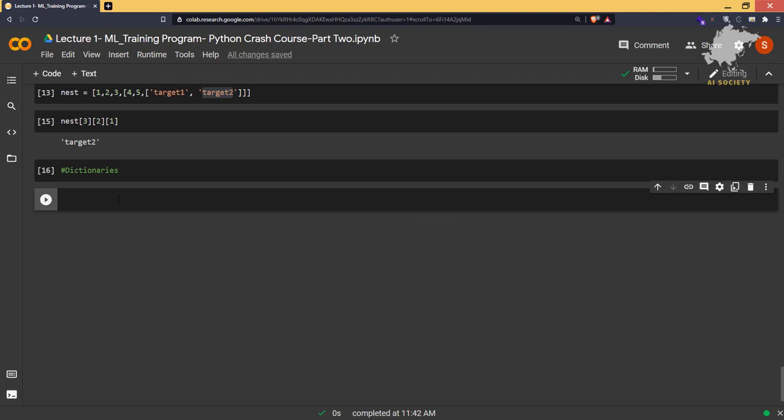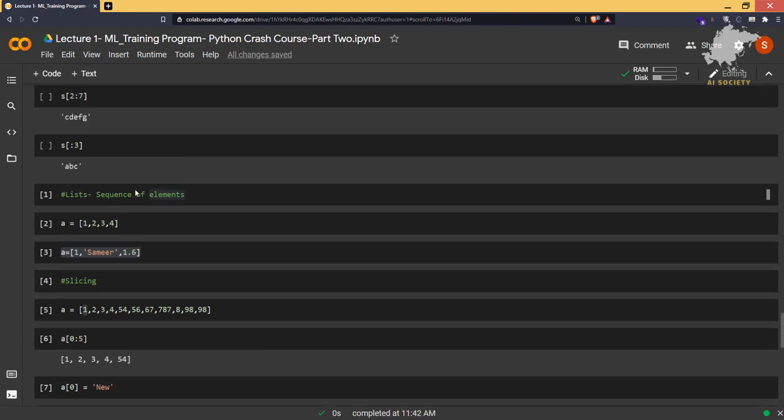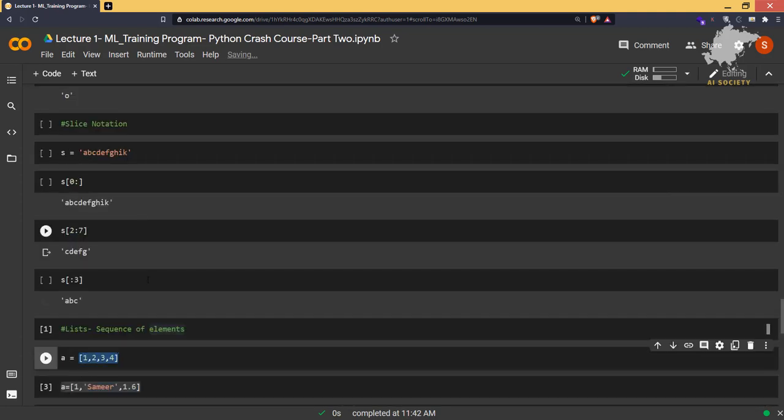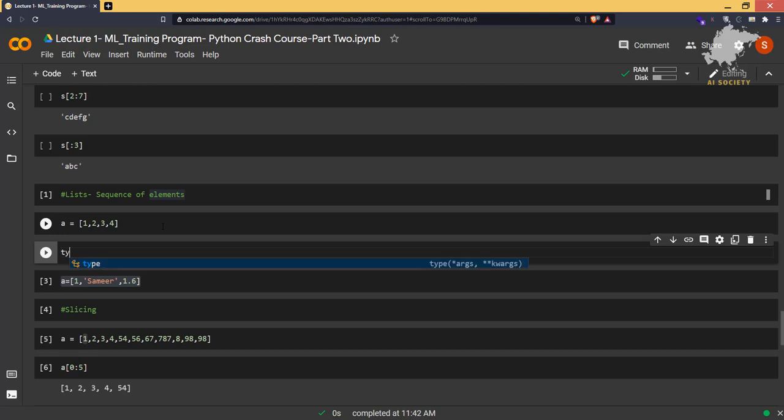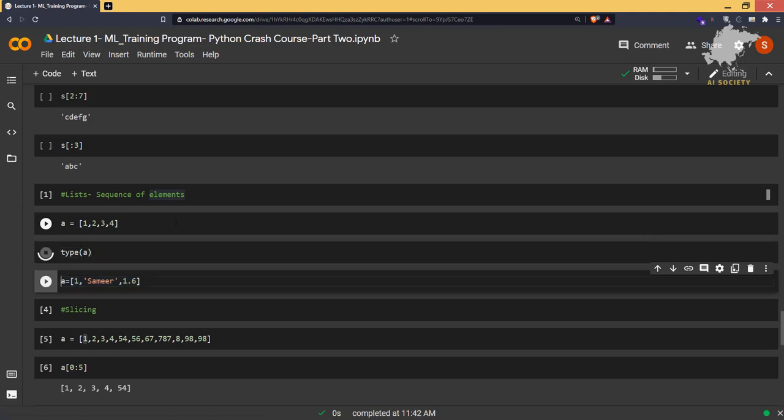data type that exists. So basically, dictionaries have a key-value format. It is denoted by curly braces. One more thing, lists are defined by square brackets. That means whatever you put inside square brackets is automatically detected as a list. If you want some kind of proof, let me tell you how you will do that. If I type type of a, then you will see